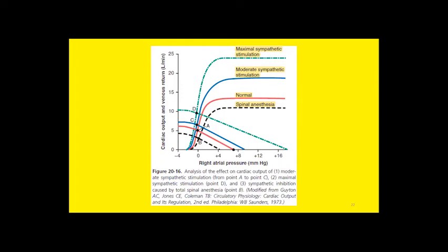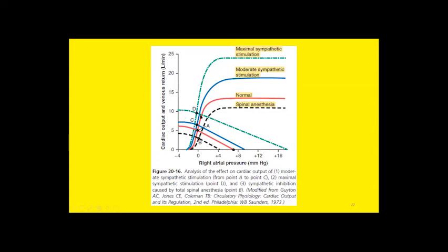So this green dotted line indicates the response of the cardiac activity after stimulating the heart with sympathetic supply. After maximum sympathetic stimulation, you can see the change in the equilibrium point. The cardiac output curve is raised, the venous return curve is raised as well.